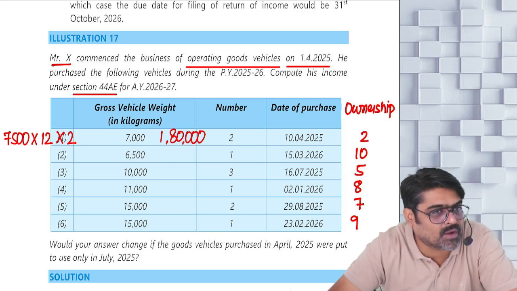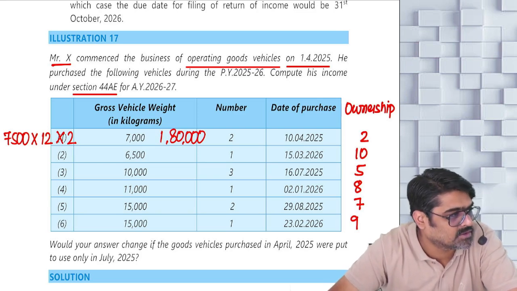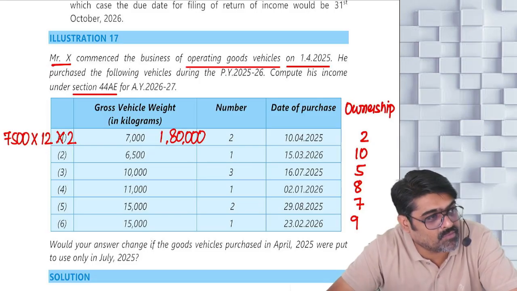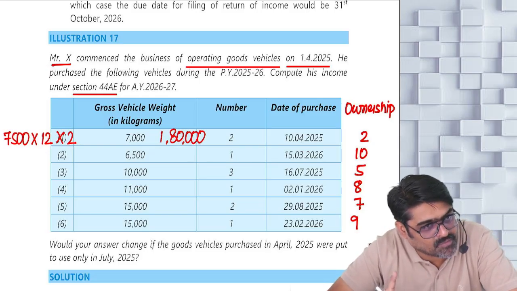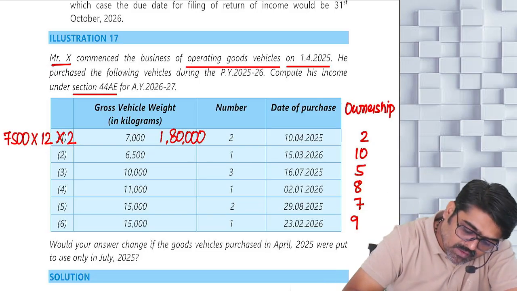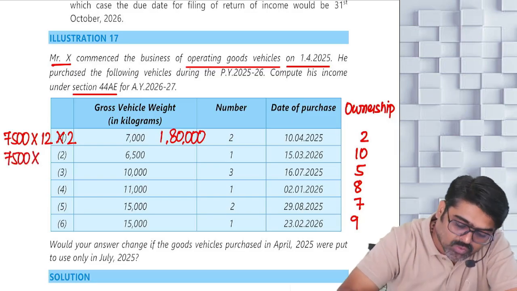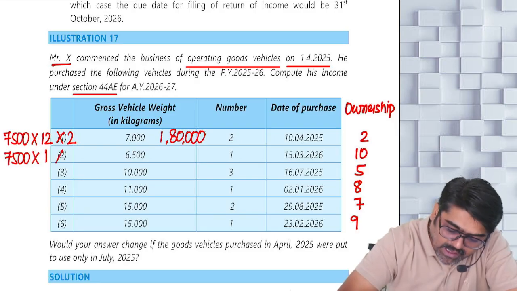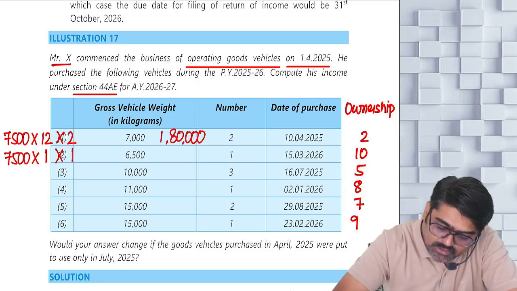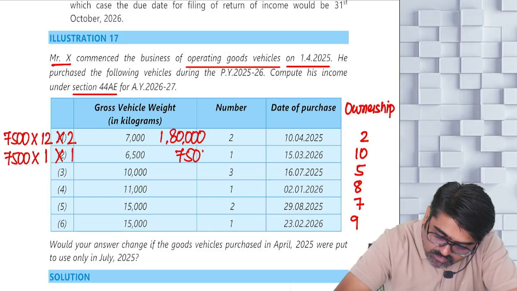Next, 1 vehicle. Ownership is only for 16 days of March. What are you going to do? For this vehicle also 7,500, but only 1 month of ownership is there. So 1 month, and 1 such vehicle. So the income will be 7,500.